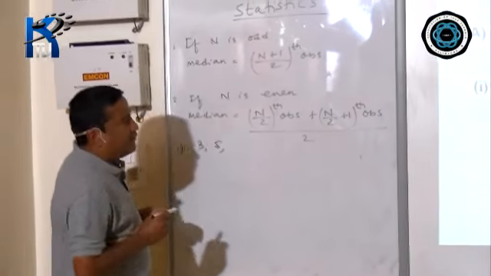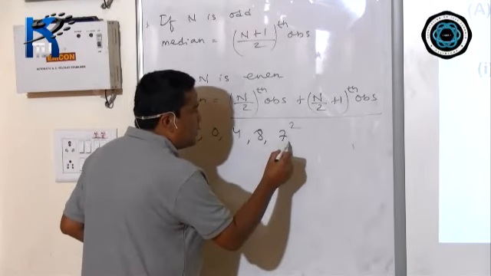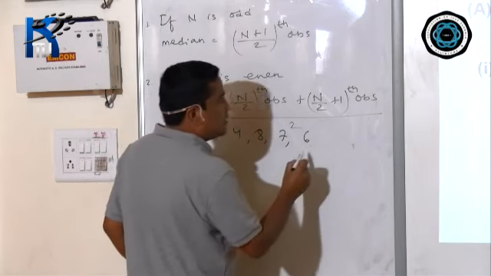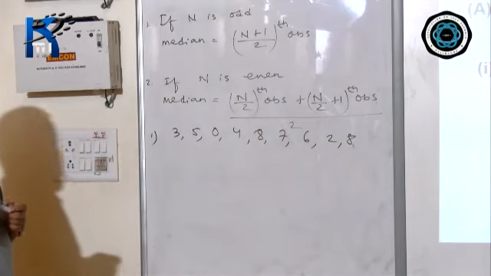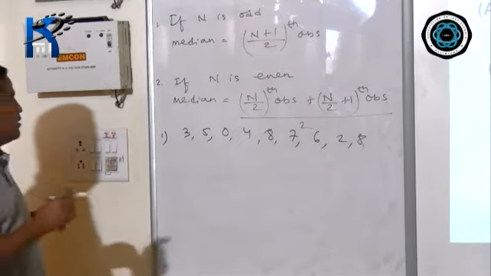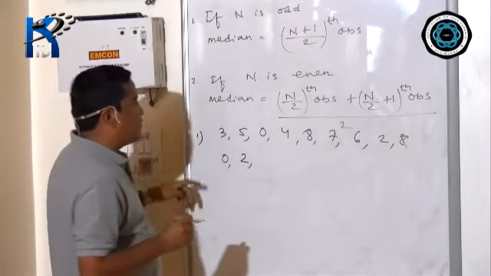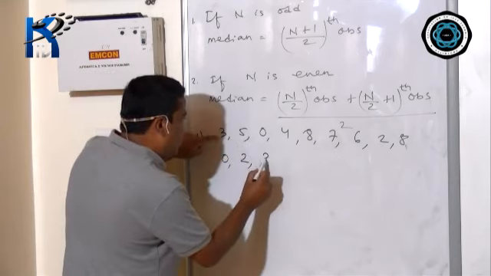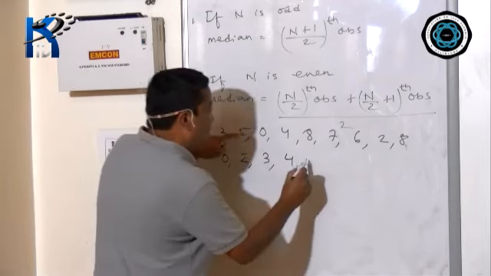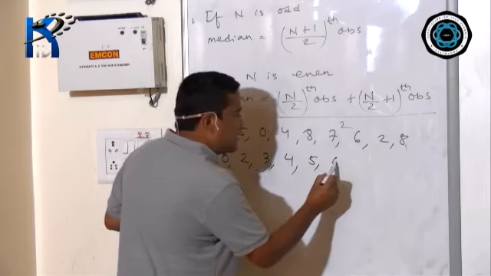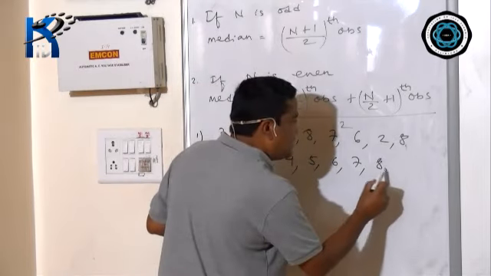In median, first you have to arrange the numbers in ascending order, that means small to big: 0, then 2, then 3, then 4, then 5, then 6, then 7, then 8, two times.